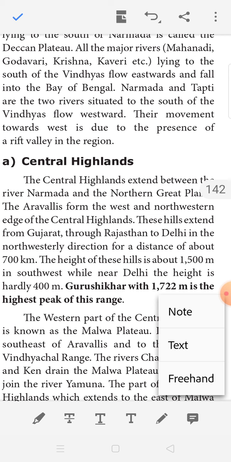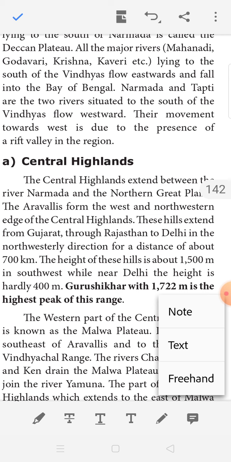The height of these hills is about 1500 meters in the southwest,